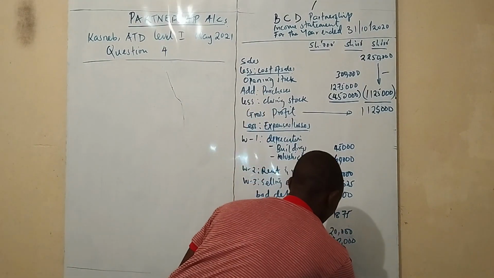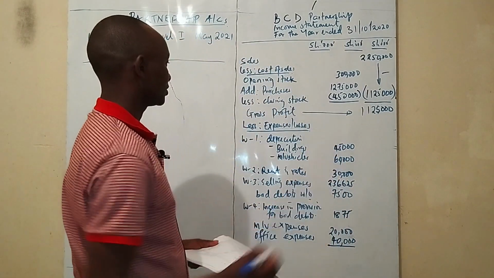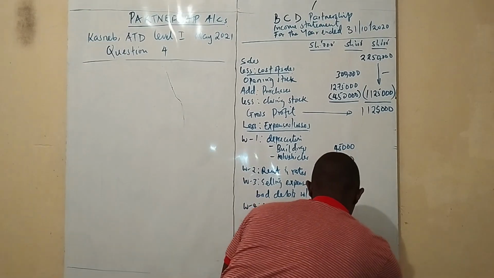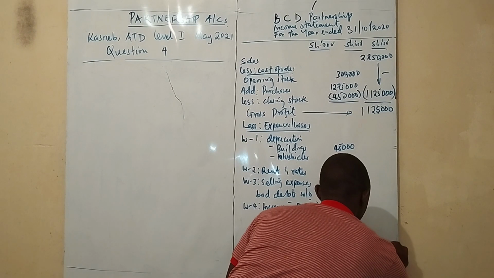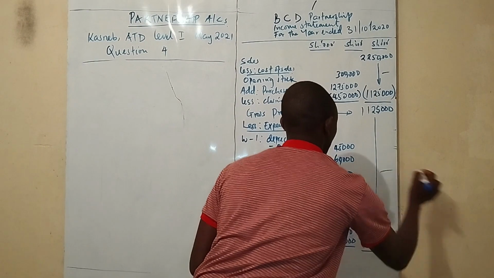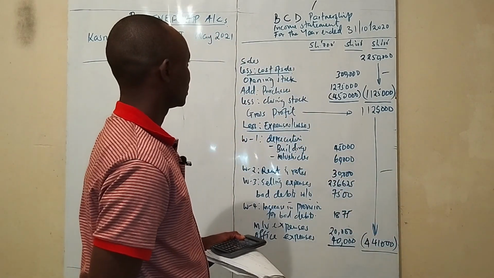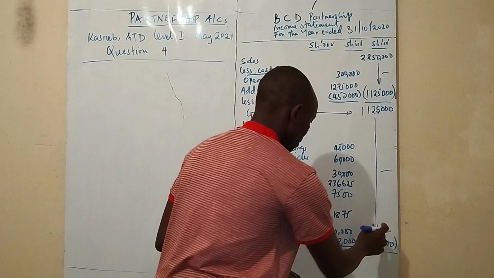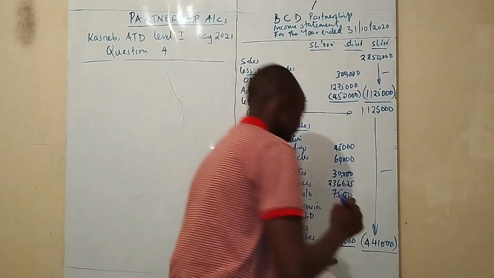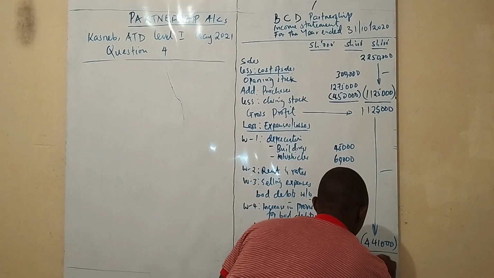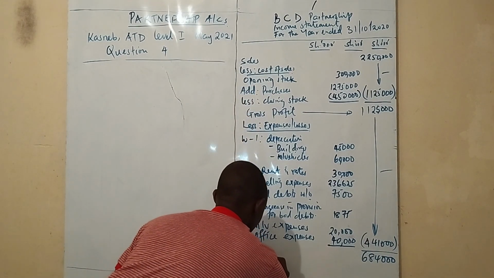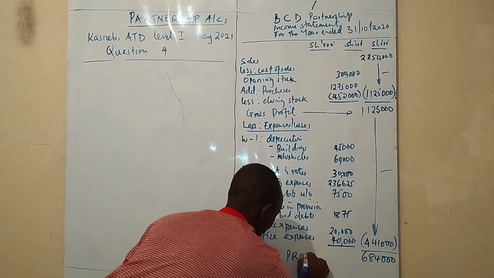So you're going to add all these, then we reduce from the gross profit. And the totals will be 441,000. Then we are supposed to reduce, we are supposed to less as such. So when you say the gross profit minus 441,000, the answer is 684,000, which is positive. So this is the net profit.